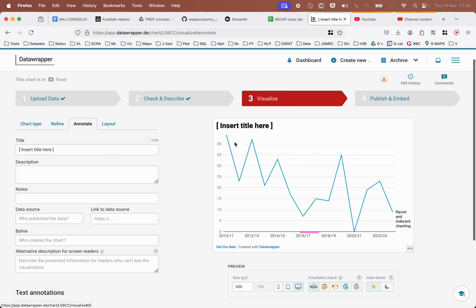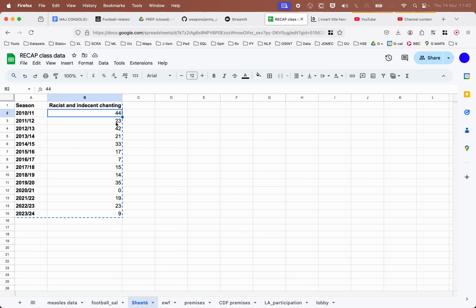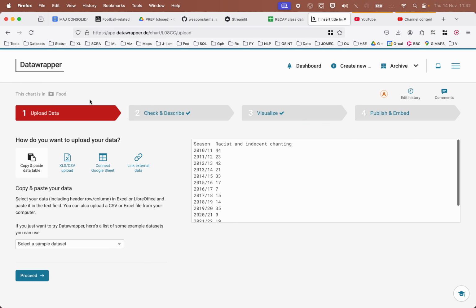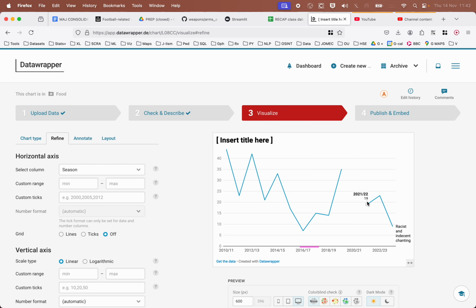So this is 44 in 2010, 23 the following year. That's it. Again, we have this issue around the COVID year, which suggests there was this massive drop. You can leave that. People will know. But I might go back and take out the value. So there's a missing value. So you get this.